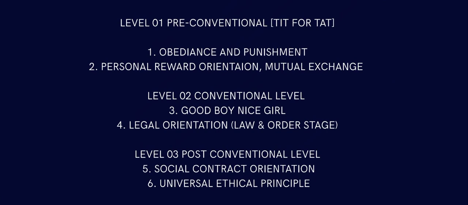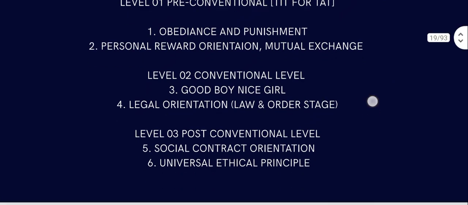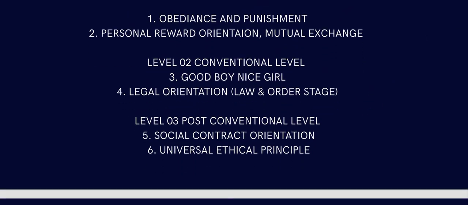Level 2 is the conventional level, that has the good boy, nice girl stage, and the law and order orientation stage. Then level 3 is the post-conventional level, that has another 2 stages: the fifth one, that is the social contract orientation stage, and the universal ethical principle stage.